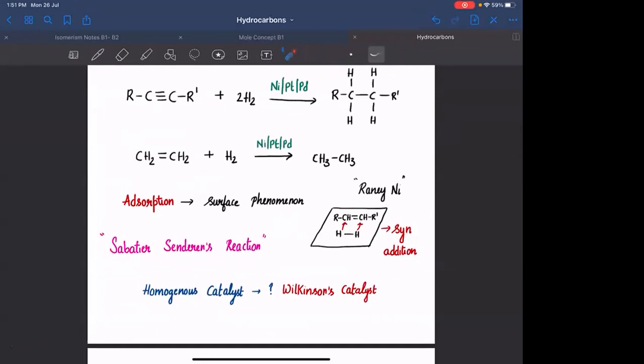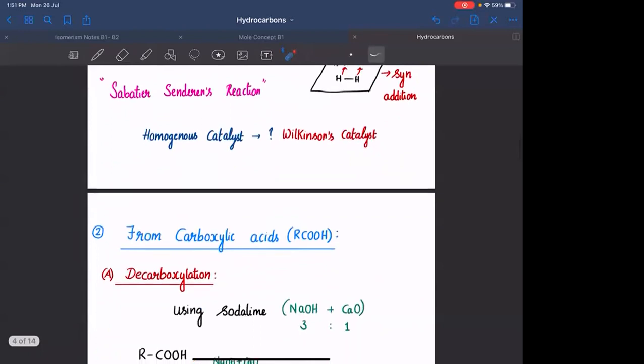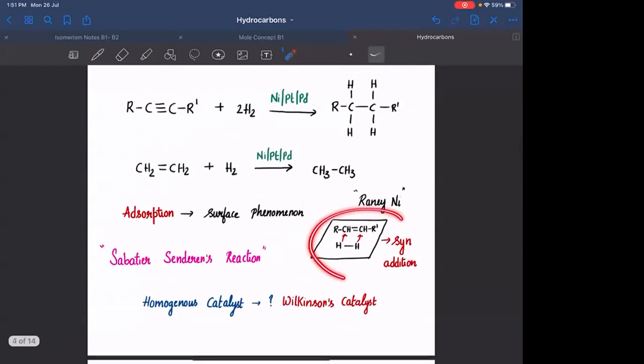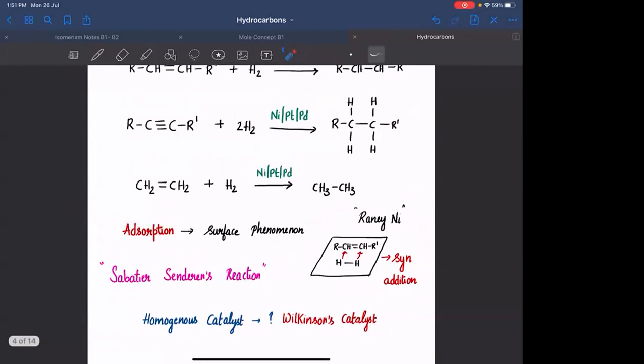Okay. After that we have seen, I hope this particular part is clear, what is meant by syn addition. In the reaction mechanism, the hydrogen and the alkene or the alkyne will be adsorbed on the catalyst surface. Once they are adsorbed, the reaction happens in such a way that both the hydrogens are added on the same side of the alkene.